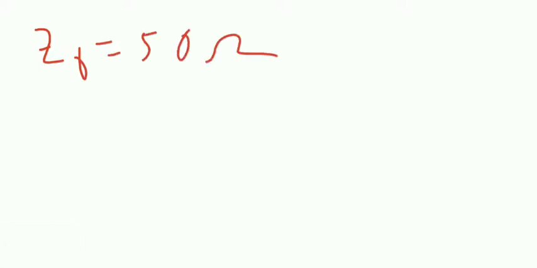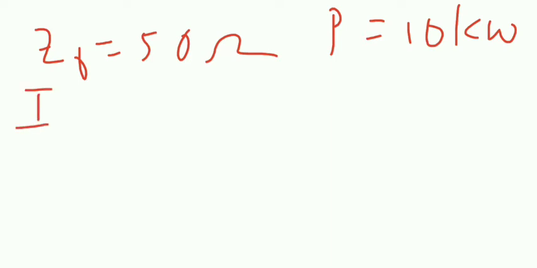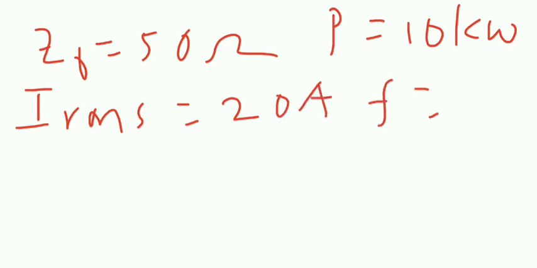So here, what are the data they have given? They have given characteristic impedance Z0 equal to 50 ohm, power delivered is 10 kilowatt, RMS current I RMS equal to 20 ampere, and frequency 100 kHz. And they ask how much VSWR the line can tolerate.